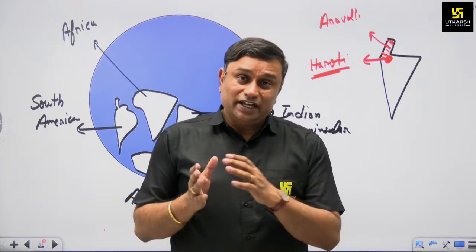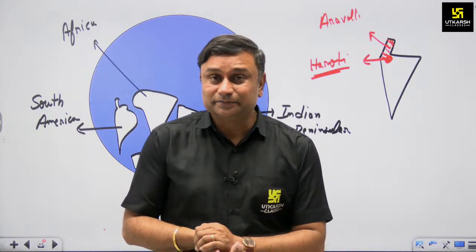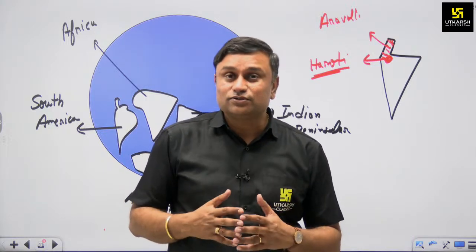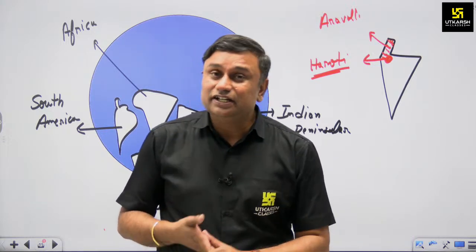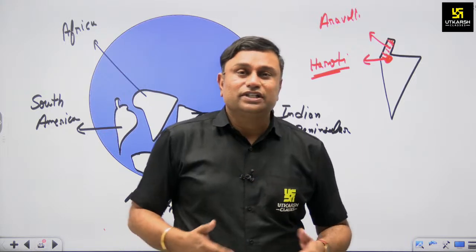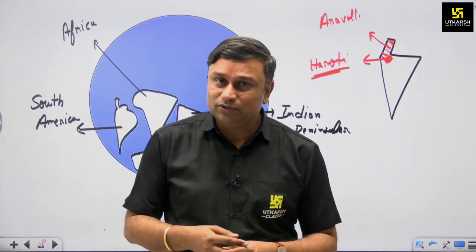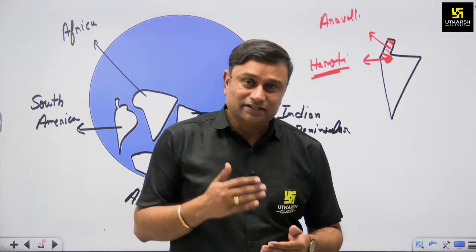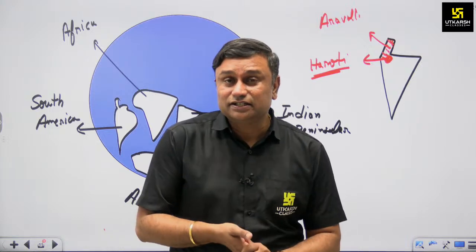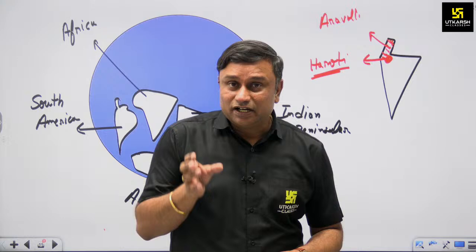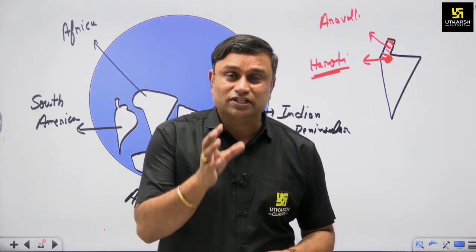As per Wegener, the Indian peninsula is a part of Gondwana land and it was separated from the eastern part of Africa. On this Indian peninsula, the Aravalli and Hadoti section was associated.